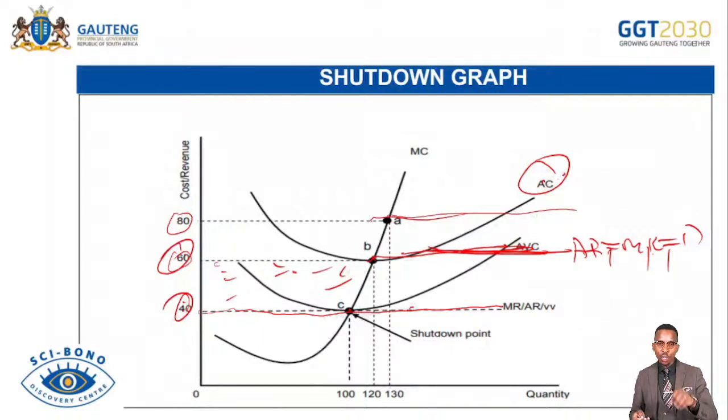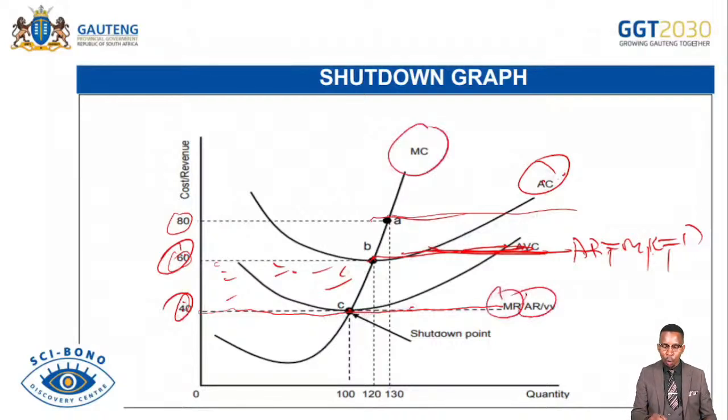And then if ever this loss is becoming more severe, the firm can shut down. Under which situation can it occur? When AVC equals MC, or where AVC equals MR or equals AR or equals the price. The firm can simply shut down or exit the market. Remember, our marginal cost under perfect market is also known as a supply curve at its lowest point on the upward sloping part. We regard that as a supply curve.